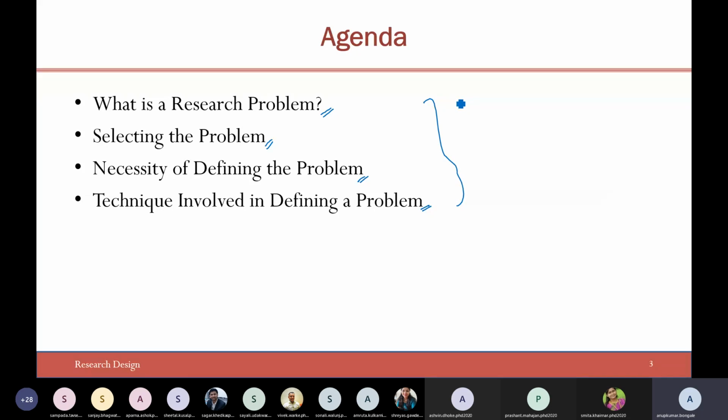Throughout the session, I'll give you sufficient time for interaction, polling and giving your opinions. Otherwise I'll simply be telling you what research is, what this is, what that is. Instead, let's have a detailed and interactive session.